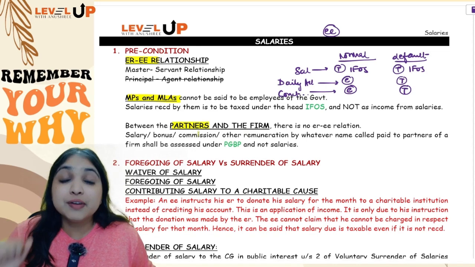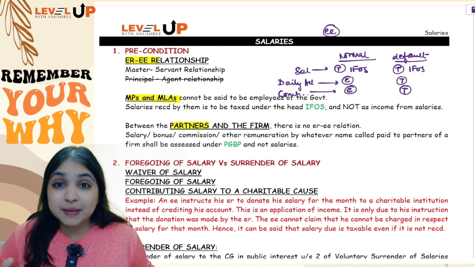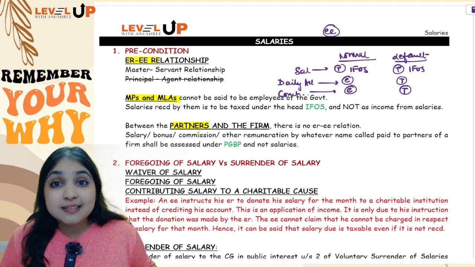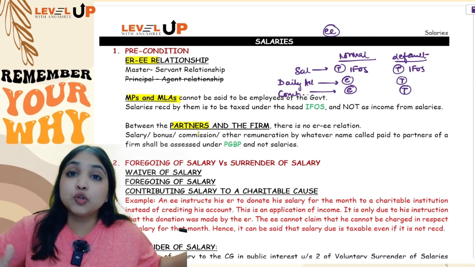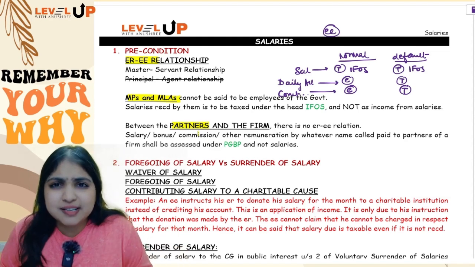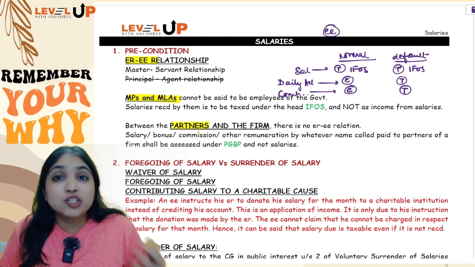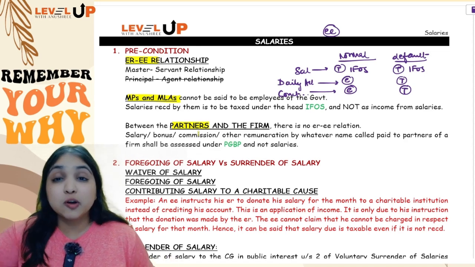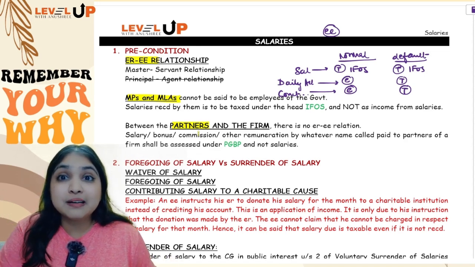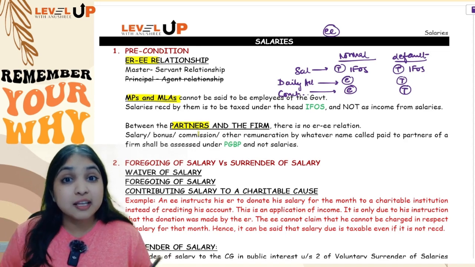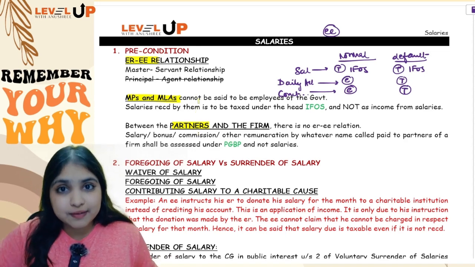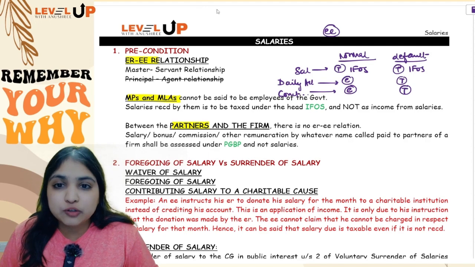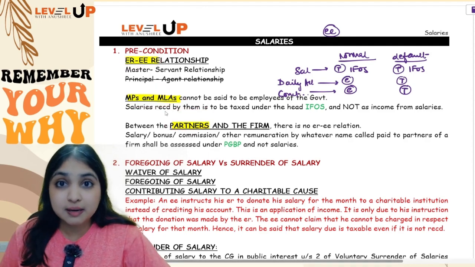What about partners? Even partners of a partnership firm or LLP, especially active partners, get salary from the firm. That salary will not come to the salaries head. That salary will go to the PGBP head. You know it very well. The reason is the same: there is no employer-employee relationship. You can't say that the firm is the employer and the partner is the employee. You must have learnt in your CA Foundation that between the partners and the firm there's a principal-agent relationship. So whatever salary the partners get from the firm will go into the PGBP head and not the salaries head. These were your three main points in my first discussion.